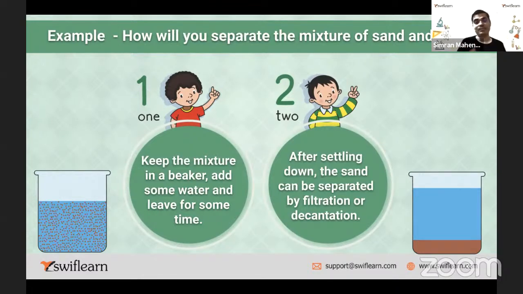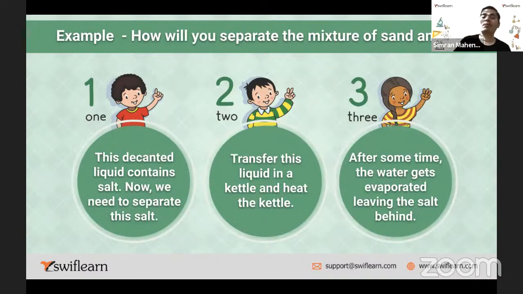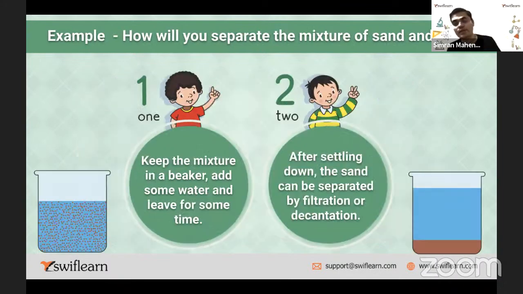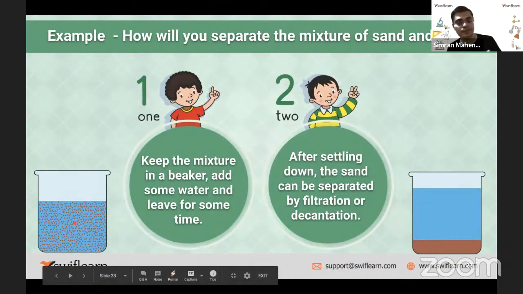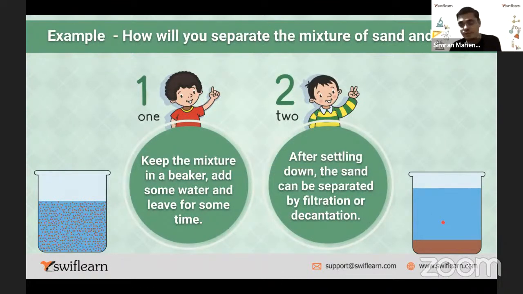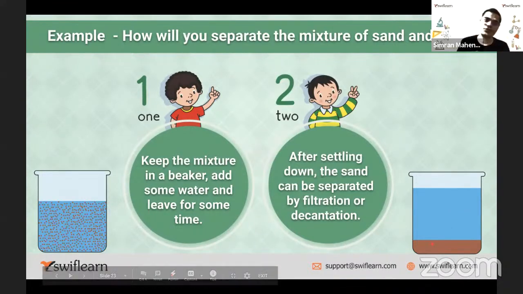So learning becomes very joyful when we do something practical. So many examples I gave you till now, you can do them practically at your home. You can make your home a science laboratory. That's amazing. Now, how will you separate the mixture of sand and salt? The descended liquid contains salt. Earlier it was a mixture of salt, water and mud or sand. In the first process, what you see in blue is your salt water, and whatever is down is your sand. So first you separated the sand.